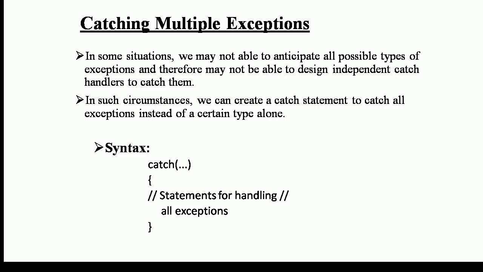The general form is: return type function_name(parameter list) throw(data type list) { // function body }. The data type list indicates the type of exception permitted to be thrown.